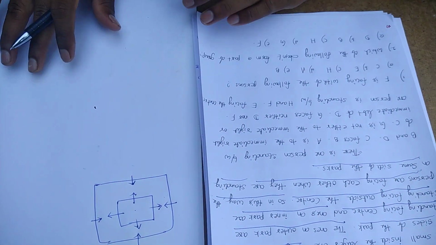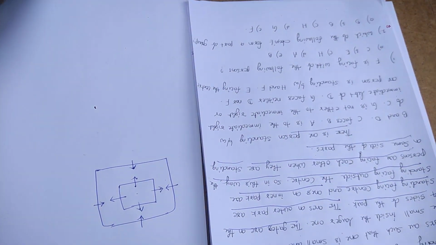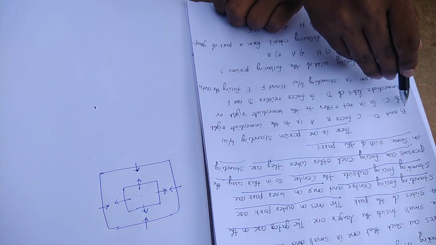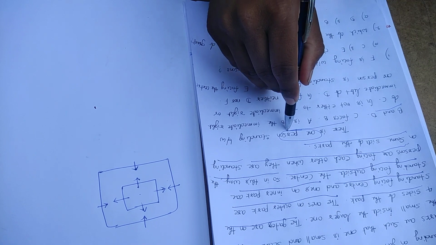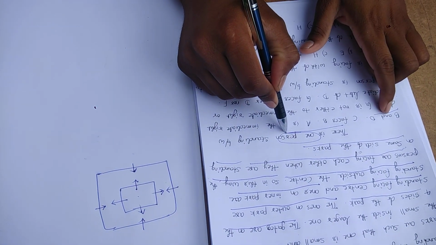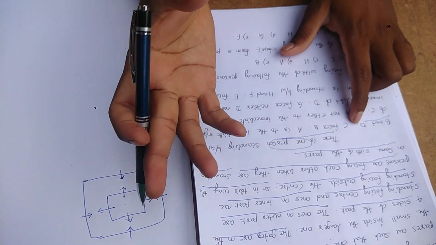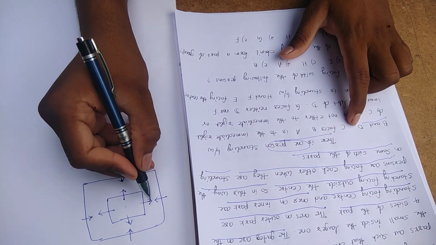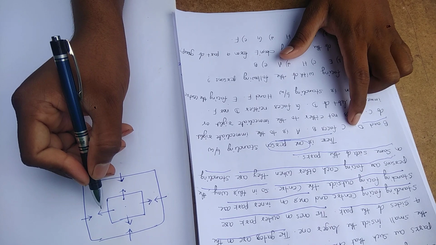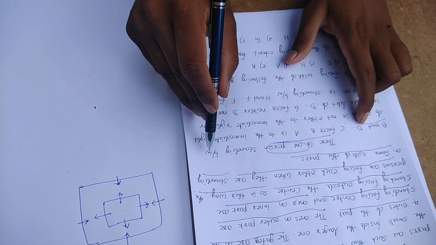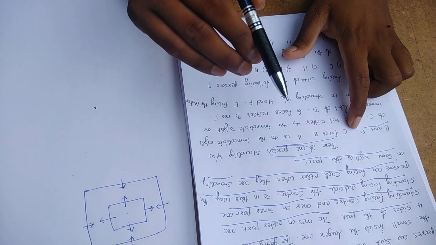Take the first point: there is one person standing between B and D. Between B and D we have only one person. So compulsorily B and D are both standing in the same rectangle, maybe the inner rectangle or maybe the outer rectangle. Here one person is standing between B and D, which means both are in the same rectangle.